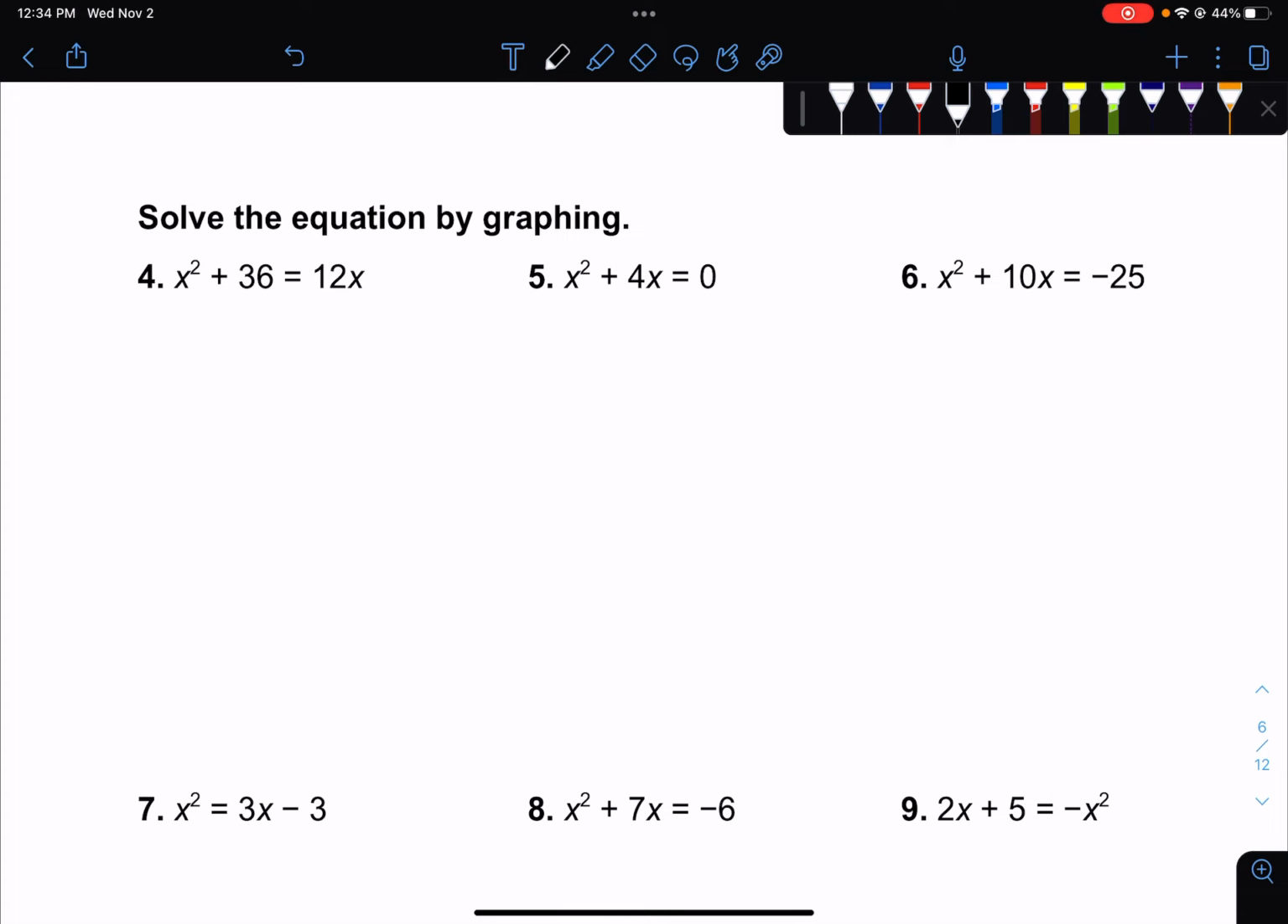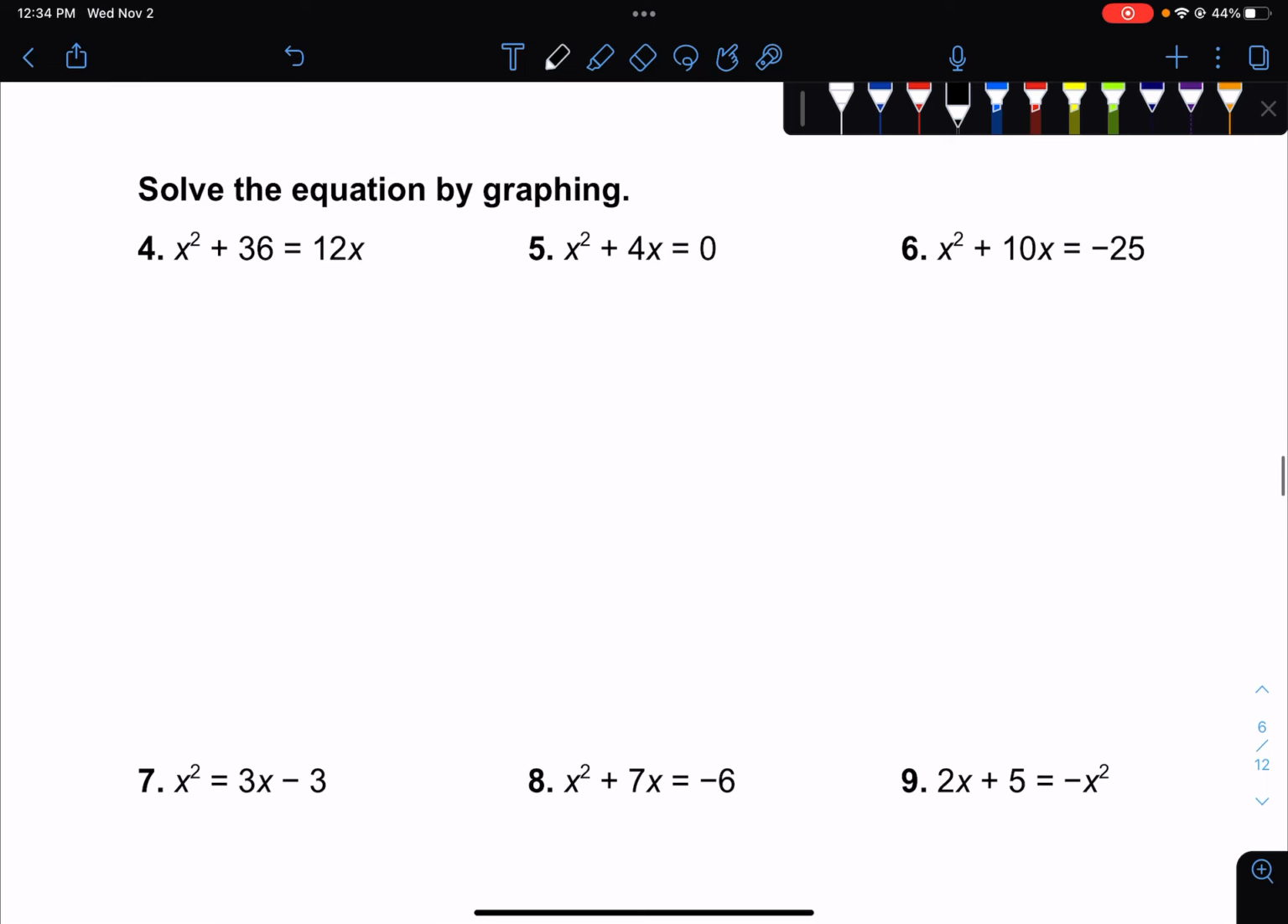X squared plus 36 equals 12x. Actually, you know what? 4, 5, 6, 7, 8, 9. Pause the video, and I want you to try these 6 on your own, okay? Move everything to one side, graph what it tells you to graph, and see where you cross the x-axis. And then hit play and see if you got the right answer.